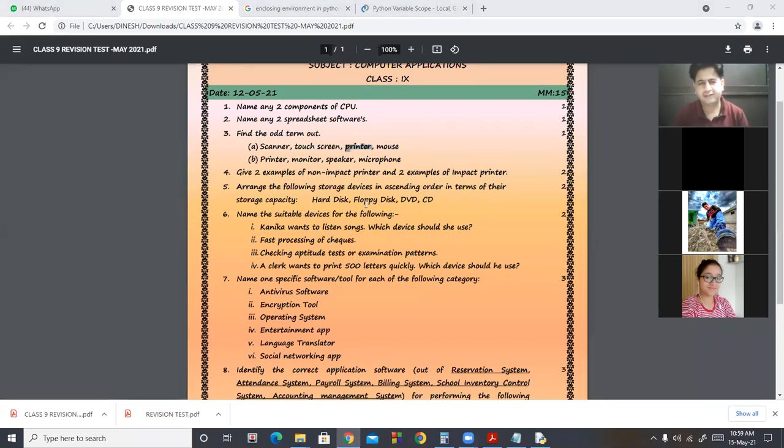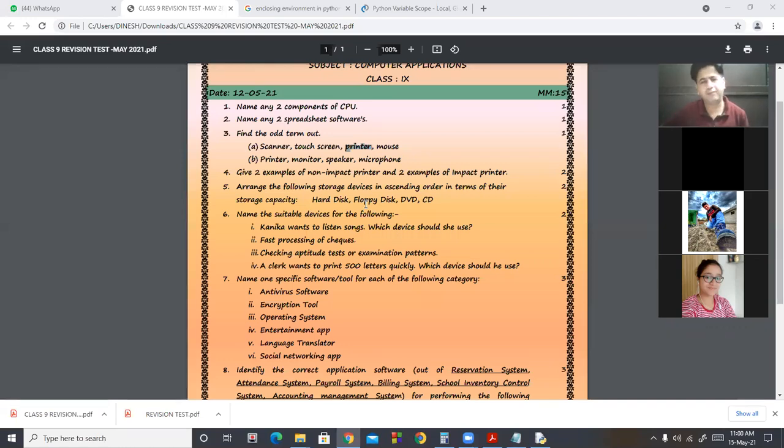Next question is: give any two examples of non-impact printers. In a non-impact printer, there is no physical touch of the printer head on the ribbon and of the ribbon on the paper. So these are without any touch, so they are called non-impact. Touch means impact.